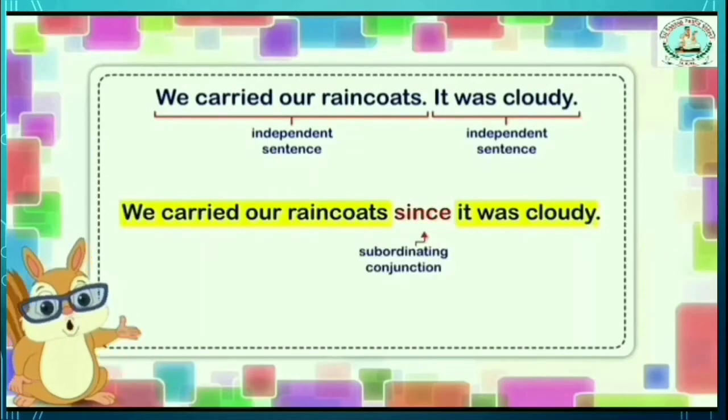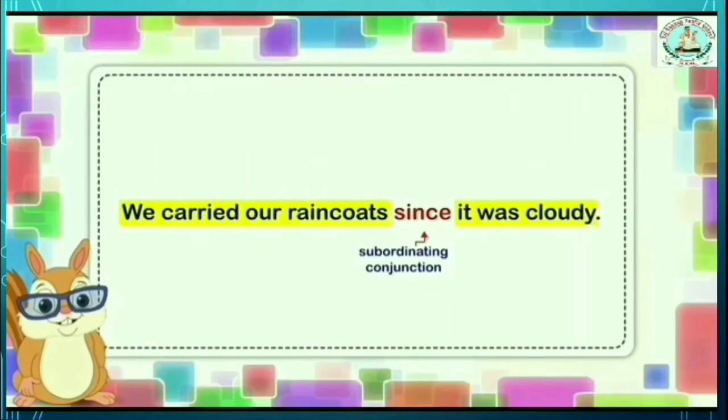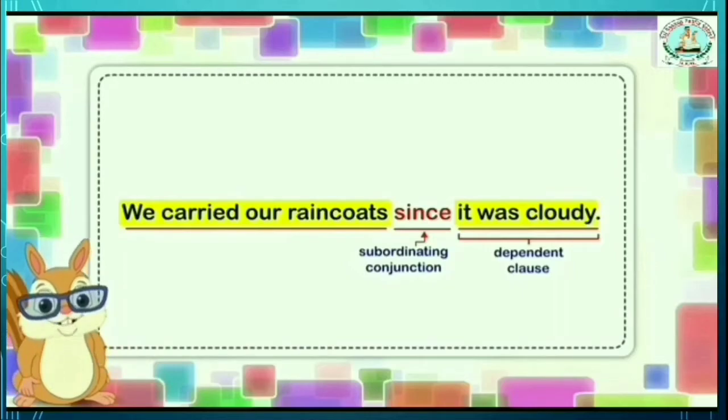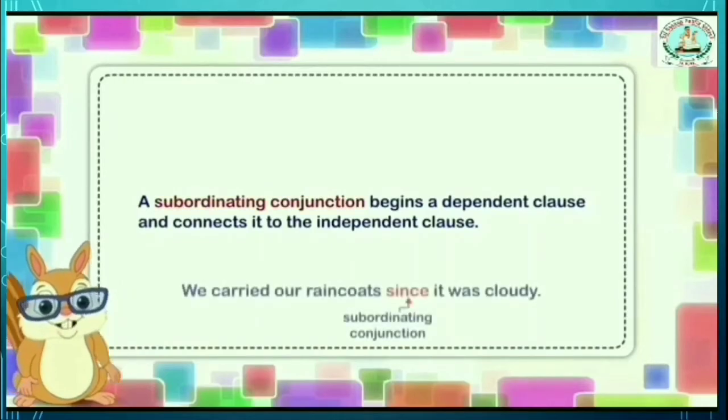So here the clause that is attached to a subordinating conjunction is called a dependent clause. Which one is that? "Since it was cloudy" is a dependent clause, or subordinating conjunction.